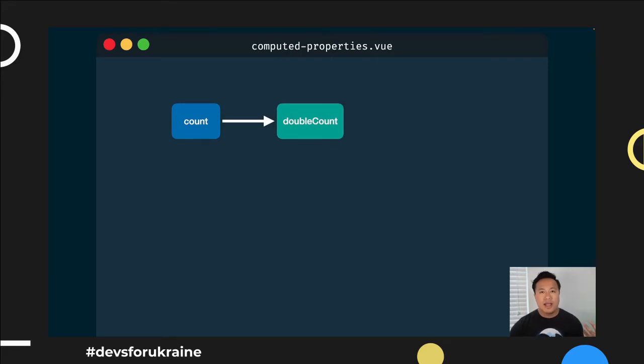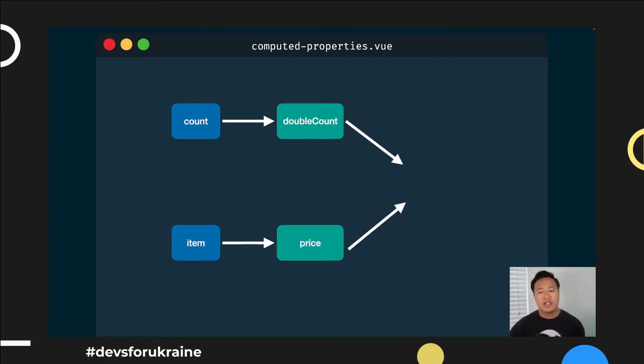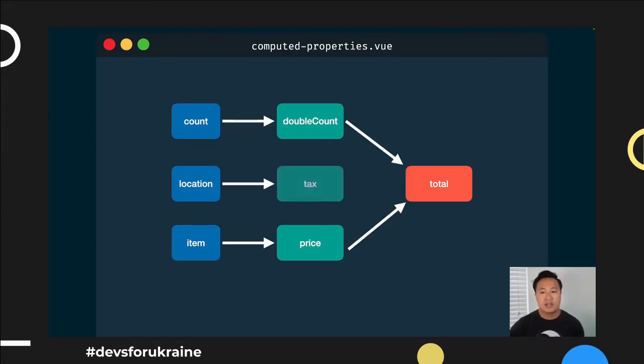What if we also had another piece of reactive data where we had an item? And from that item, we can go ahead and derive a price. And then when we combine the price with the count, that's where we can say, yes, this is the total that we need to render out to the user. And then on top of that, that's just the beginning, right? What if we also wanted to account for the location that the user is in, which we'll factor into some sort of tax property, which we'll also want to factor into the calculation of the total.